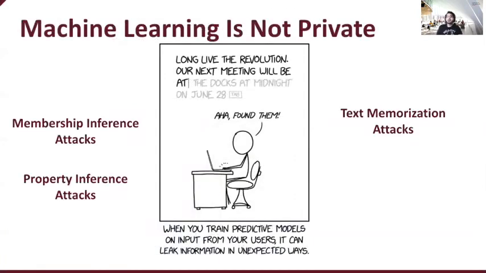By now, we know that many of the machine learning methods that are being used are not private, and they leak a lot of private information about the users. And we saw in the literature there are several attacks like membership inference attacks, property inference attacks, or text summarization. And these attacks show that machine learning methods can learn and memorize very private information about the training data, and the training data are usually users' private data.